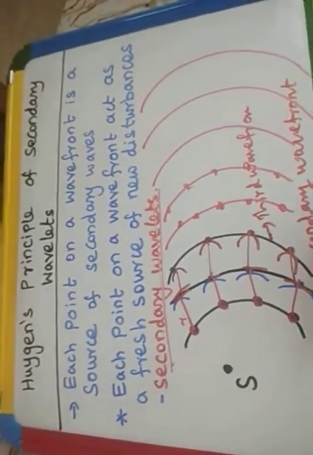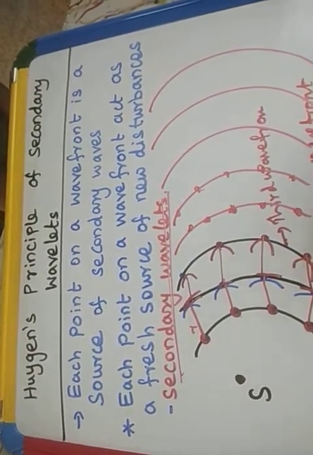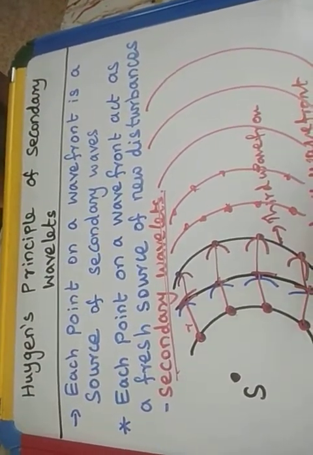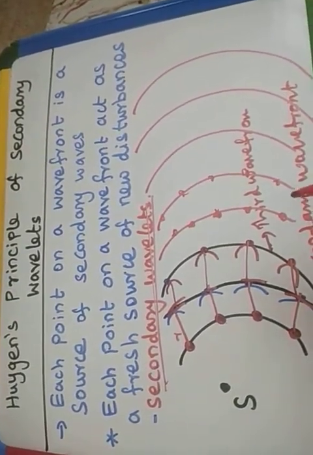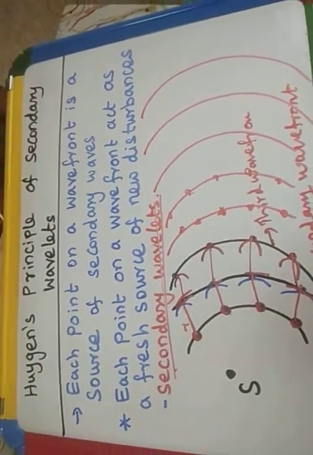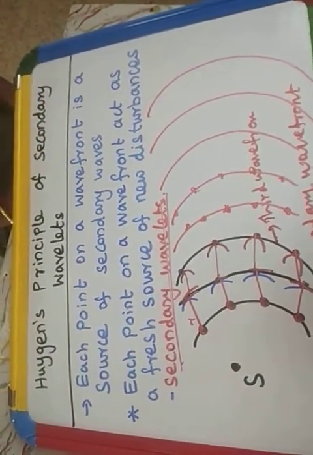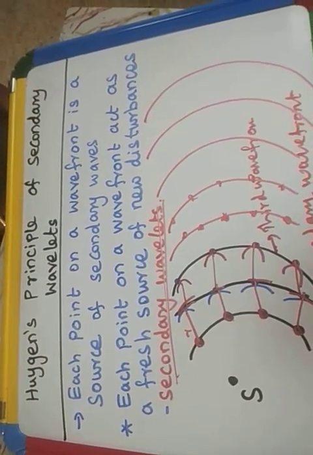In the upcoming videos, we are going to explain the reflection, refraction, interference and diffraction properties of light by using this Huygens principle. So Huygens principle is a wavefront principle. Understand the concept clearly, students, it is a very simple concept. Read the book pages and understand the concept clearly.